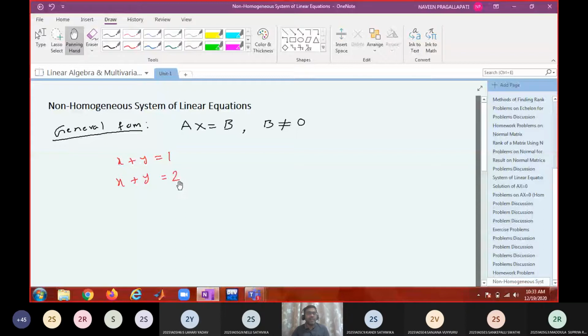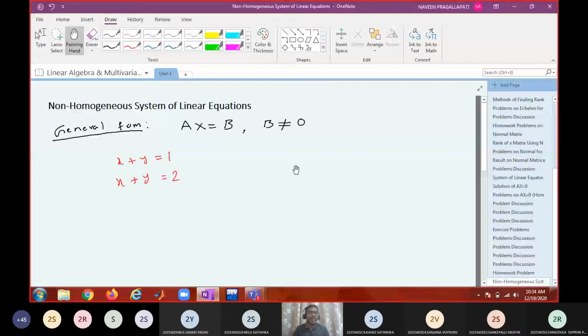That means you cannot find any pair of x and y which will satisfy both the equations. A solution has to satisfy each and every equation. Therefore, this system does not have a solution, so it is inconsistent. It is a non-homogeneous system, and an inconsistent one.